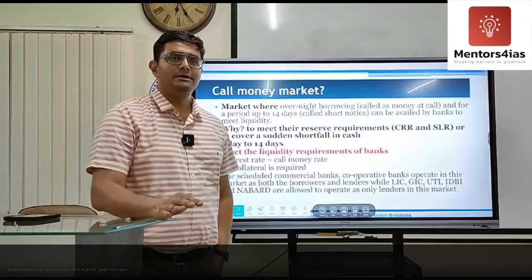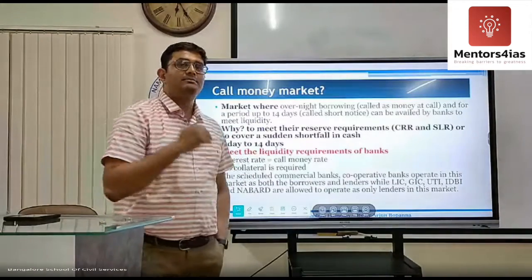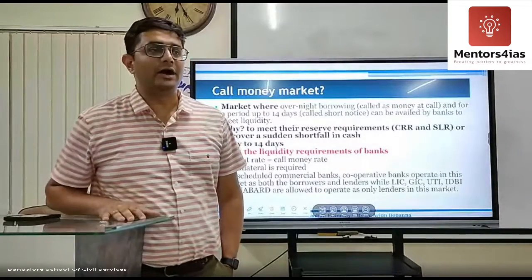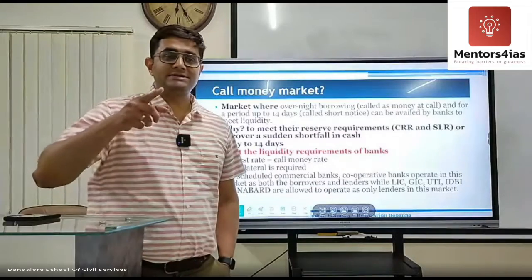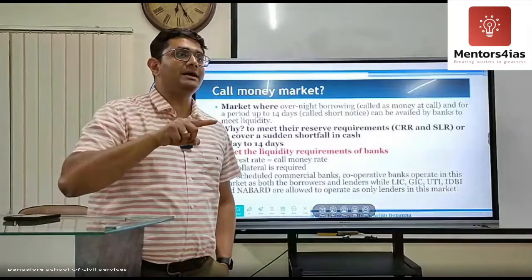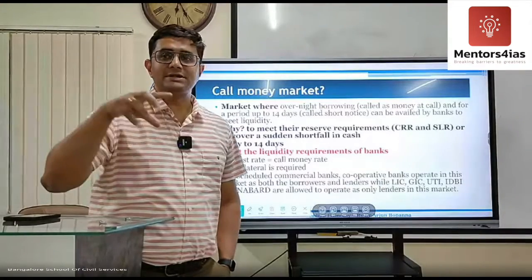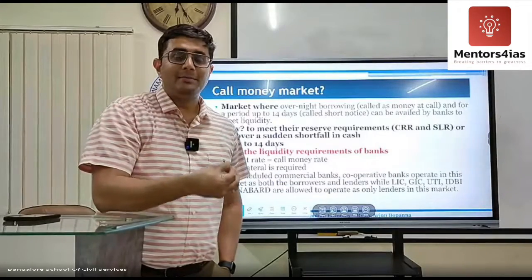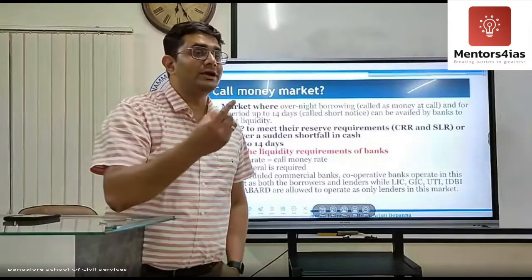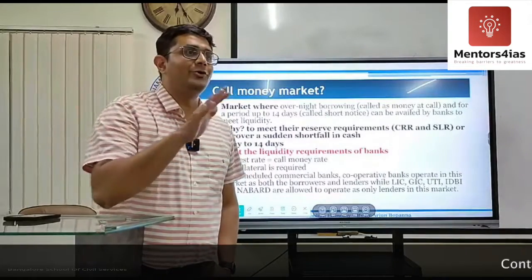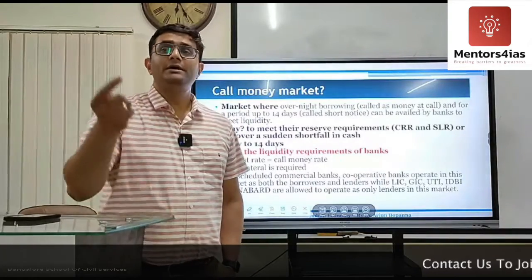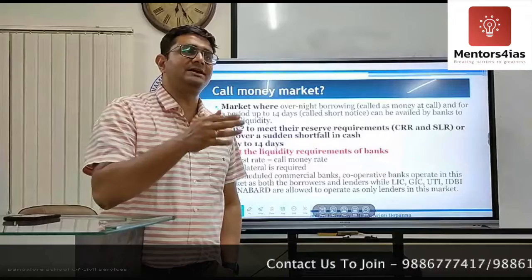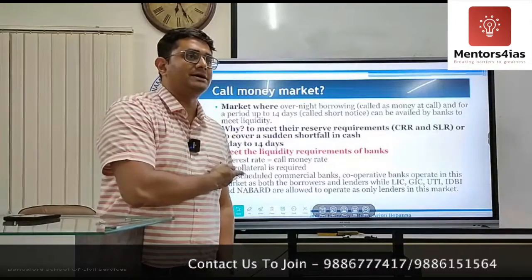Did you all understand? Okay, and here the borrowing is done without collateral. There is no need for any collateral that you have to give. See, just relate this with the repo market. In repo market, what happens? The banks go there to borrow money from RBI, but the problem there is what? You have to give collateral. Here, no collateral. So if the banks have collaterals, they will go to repo market and the interest rate is generally lower compared to the call money market.